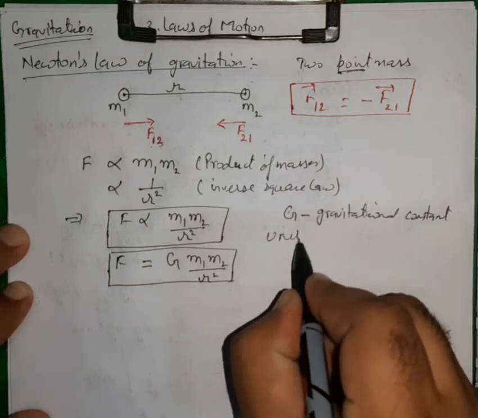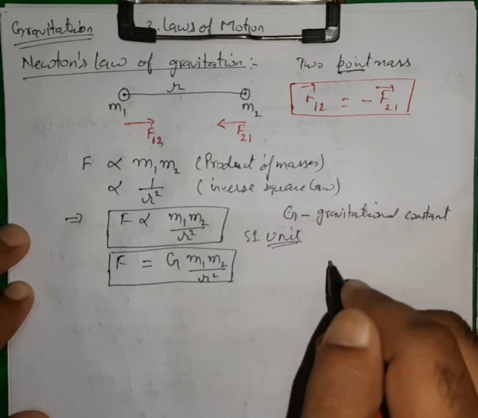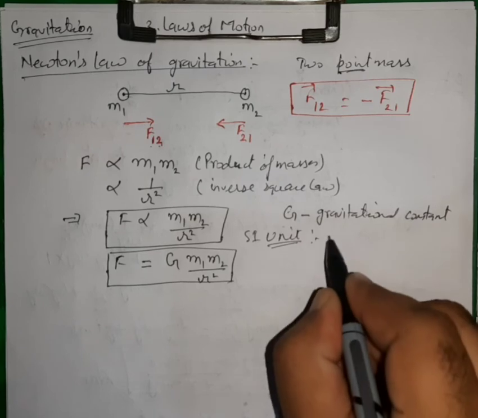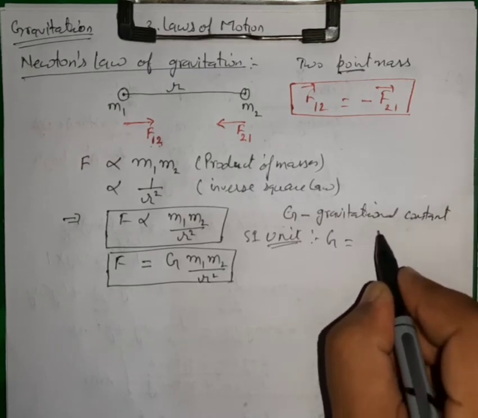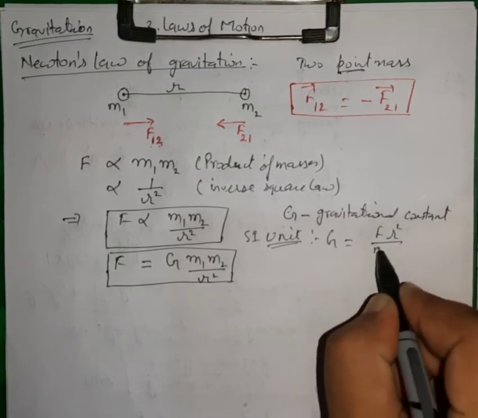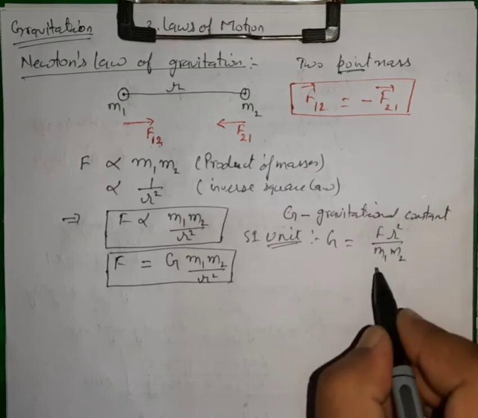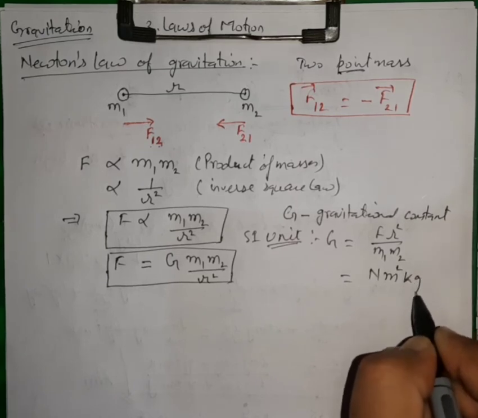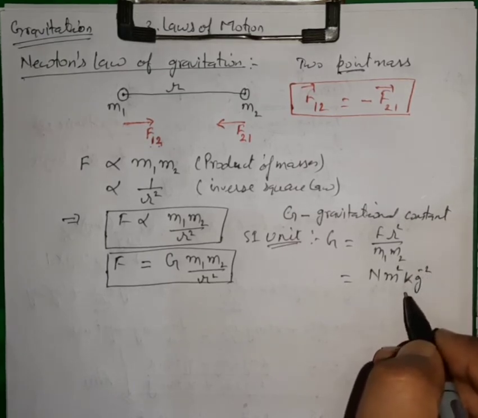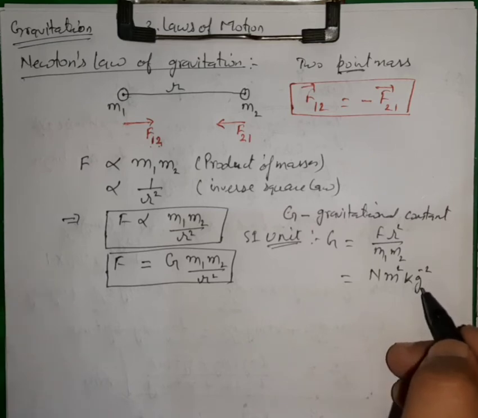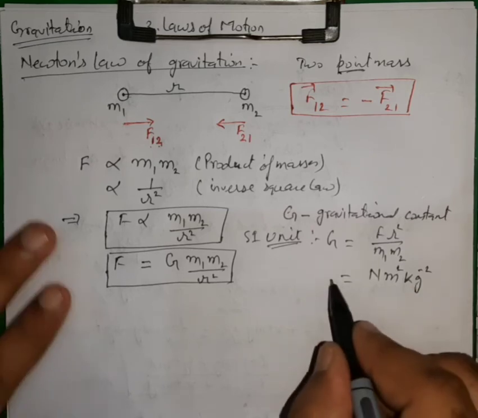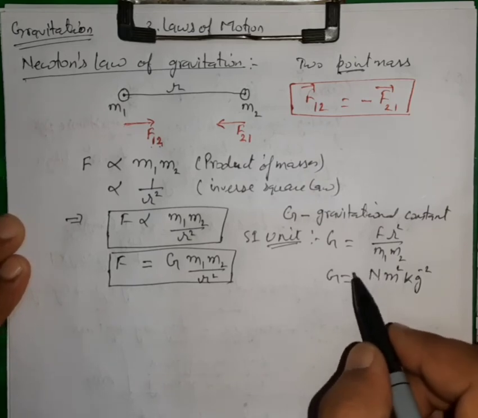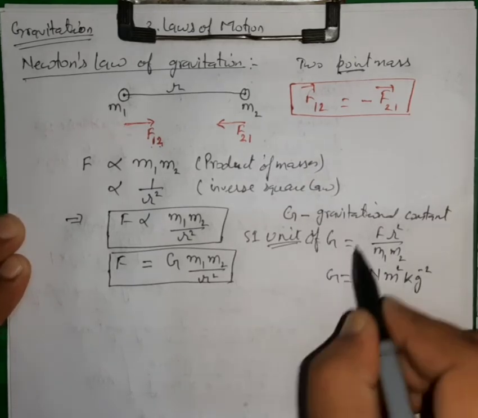From here G is equal to F multiplied by r square over m1 m2, which is Newton meter square per kg square. So the SI unit of G is Newton meter square per kg square.